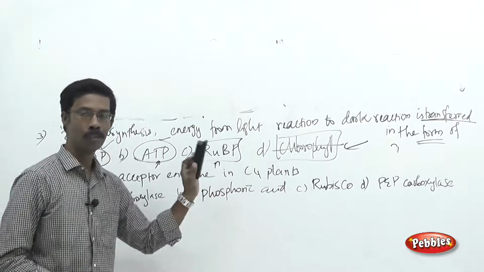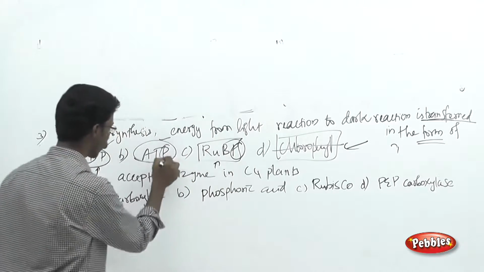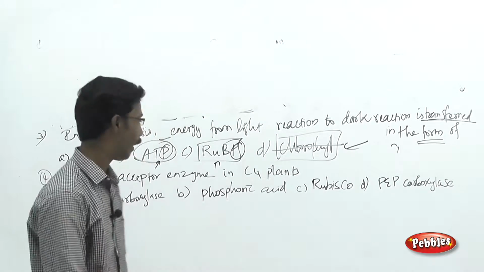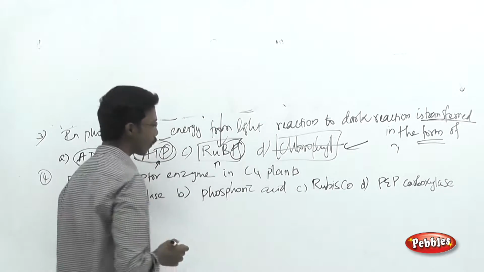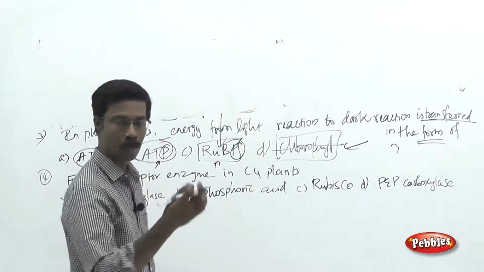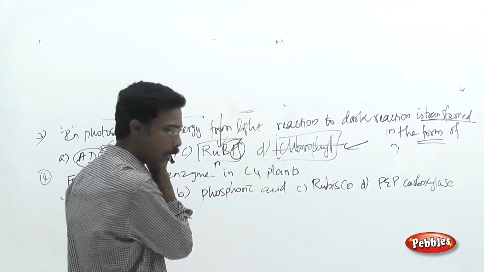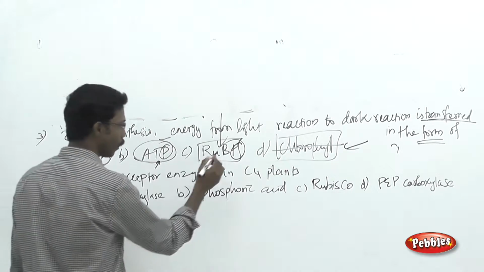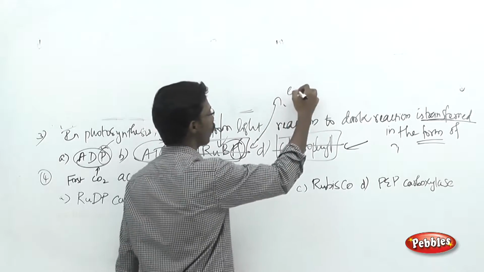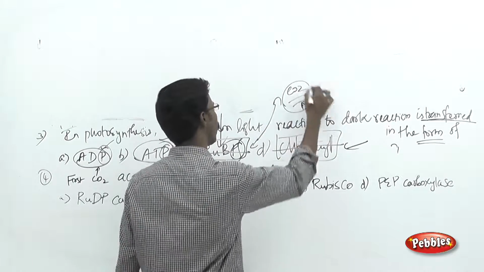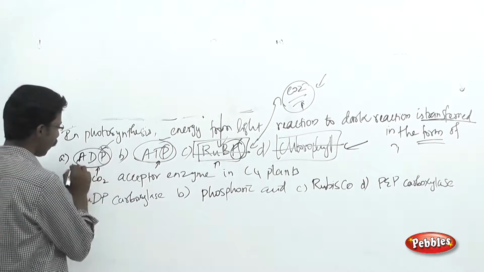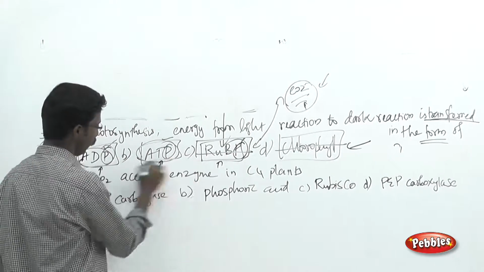All the three components have the phosphate group, okay, they all can carry the energy, in the form of electrons. But the question over here is in which form the energy is being transferred from the light to the dark reaction. So over here you can easily eliminate the ribulose bisphosphate because they are going to be involved in the accepting of the carbon dioxide molecule. They are not going to be involved in the transfer of energy from one step to another step. And you have the choices of ADP and ATP.